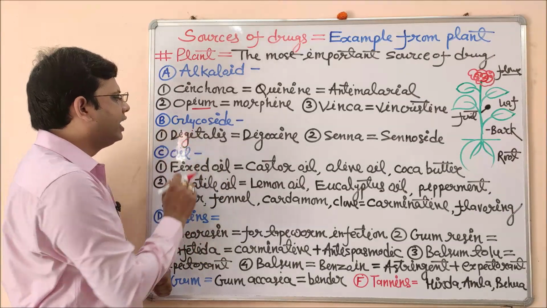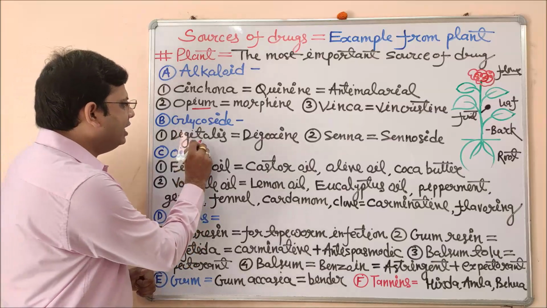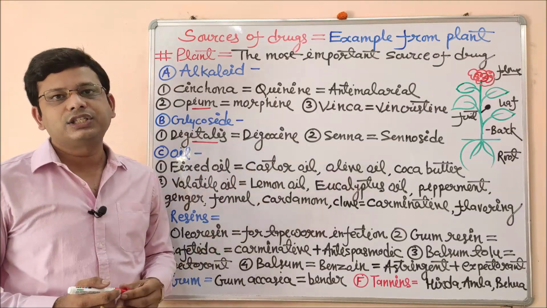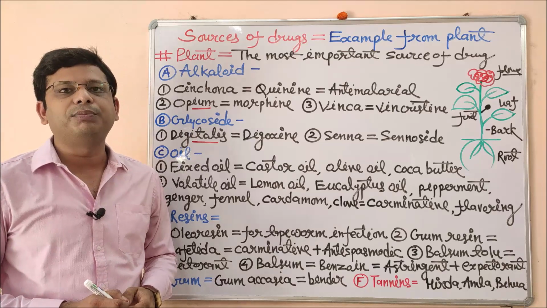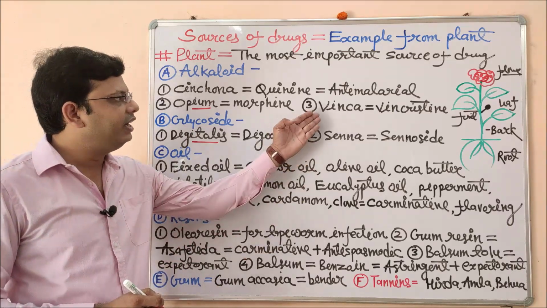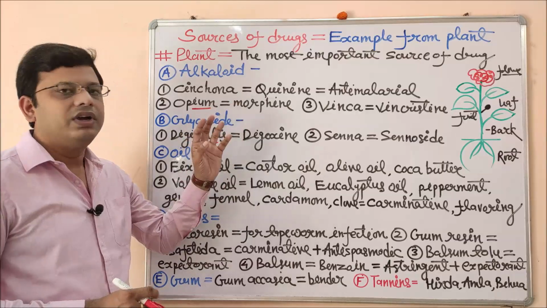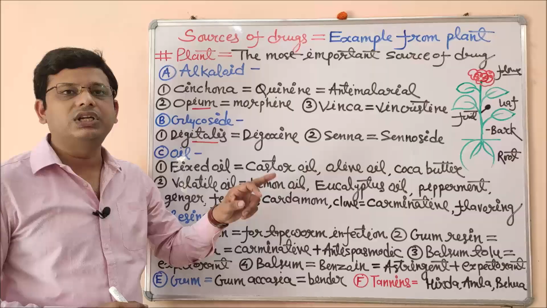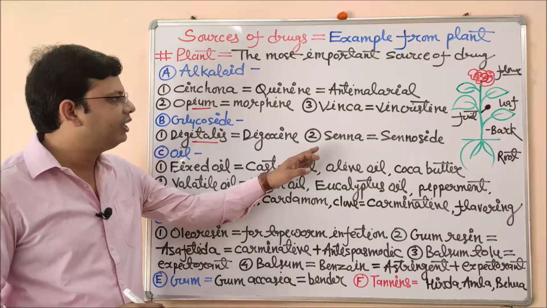Next one is glycoside. The example of glycoside is digitalis. From digitalis we obtain digoxin, and trust me, digoxin is a very vital drug for the treatment of congestive heart failure, and opium is a very important painkiller, and like digitalis, digoxin is very important for the treatment of congestive heart failure.